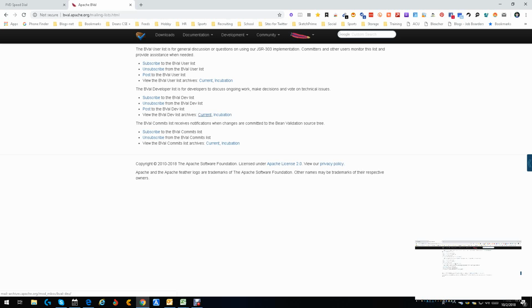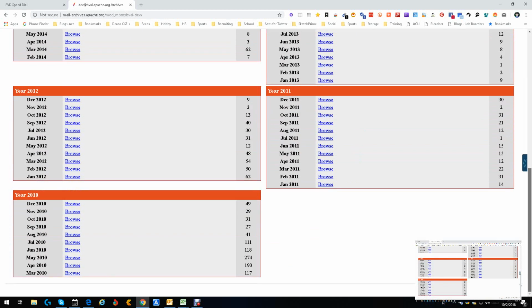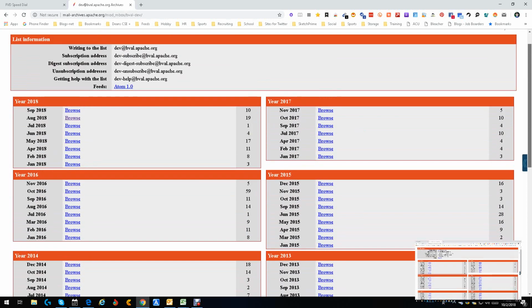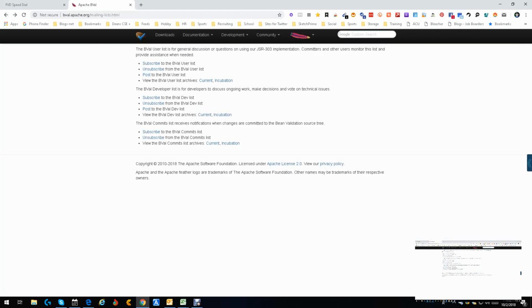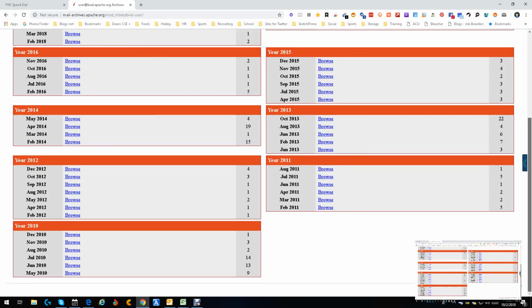And remember, we went into current. What would happen if we went to incubation? Let's see what happens in there. Same thing brought us here, so it really doesn't matter. Either way, we get here and look at all these people going all the way back to the year 2010. A lot of people in here. And like I said, this is only one. Let's see what happens if we go into the comment list. Is it going to be the same group? It may be. Don't know. No, totally different. Not as many, but still a lot. And again, it goes all the way back to 2010.